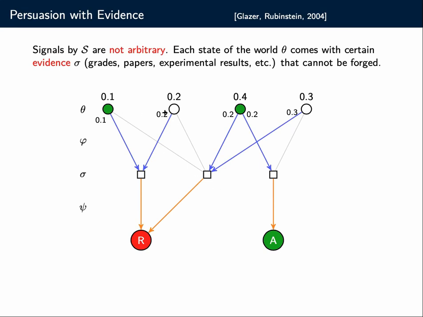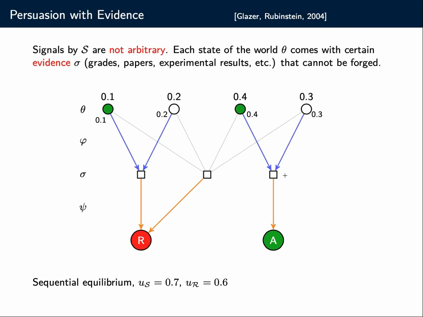Now here, for these two states of the world, an accept is unreachable because both incident signals are being rejected by the receiver. For these two states of the world, there is actually an acceptable signal here, which is this one. So the natural incentive would be to maximize the probability that this signal here is issued. And indeed, this would be a best response here.